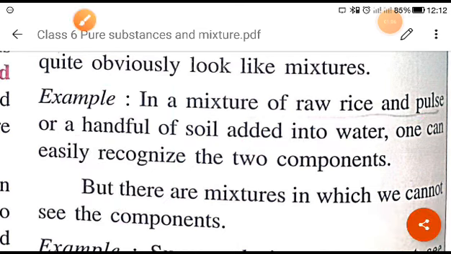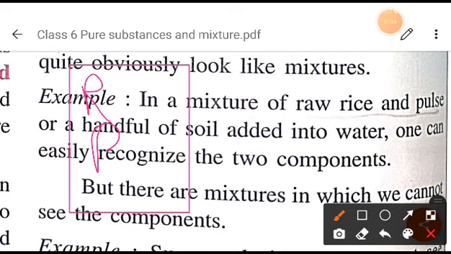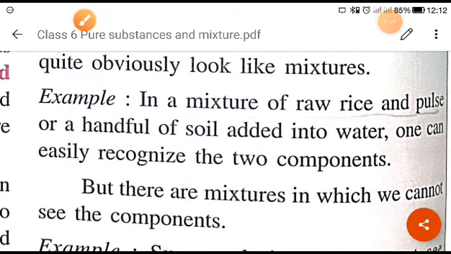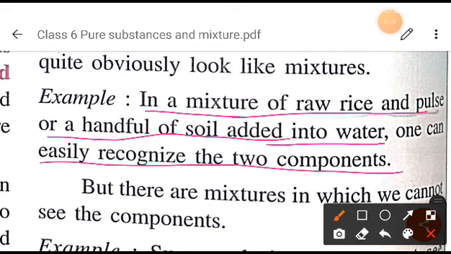Now in the second case, if you take rice and pulses in a container, you can easily identify that in this mixture there are rice and pulses. So in a mixture of raw rice and pulses, or a handful of soil added into water, one can easily recognize the two components. We can easily recognize what is there in that mixture.